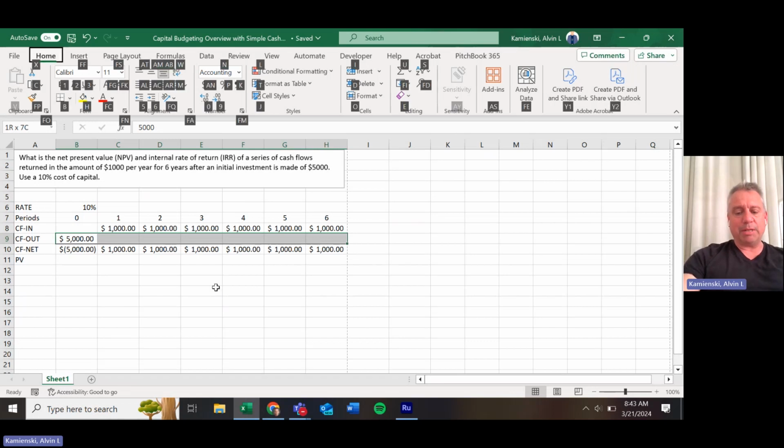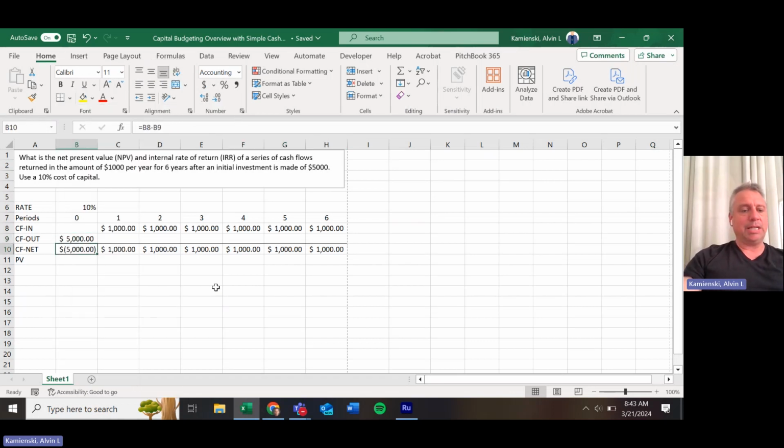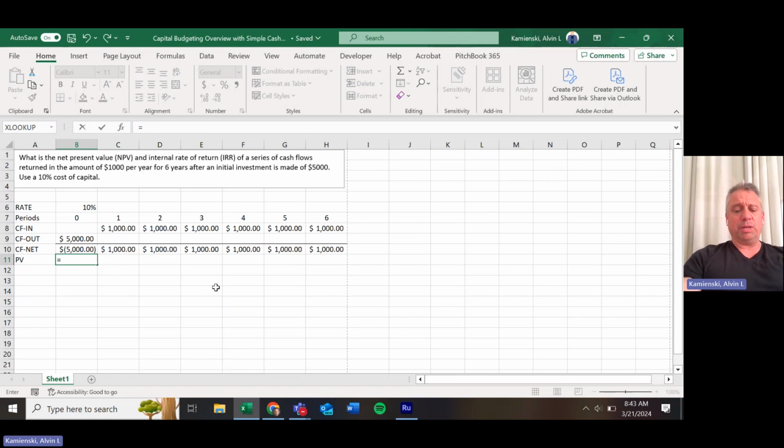So let's go ahead and drop a line right here between the out and the net to indicate that this is a formula. And then let's think about this present value formula for a minute. So if we do equals PV and open a parenthesis, let's find our rate and use our F4 to lock it in, comma, the number of periods for this would be our first period or period zero. We're going to do comma twice next since we're going to skip over the payment.